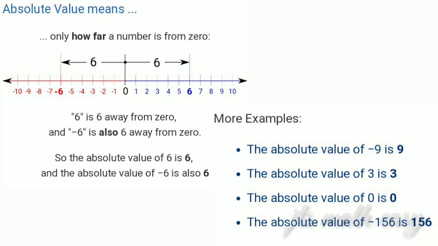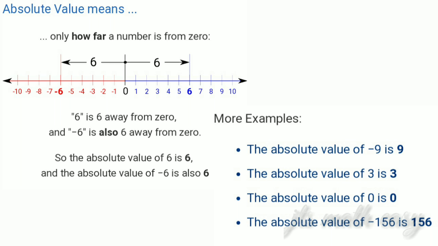Just look here. I gave you a few more examples about absolute value. Here I have given 6 and minus 6. The absolute value means only how far a number is from 0. At 6 units forward, it's positive. 6 units backward indicates a negative integer. But the distance is the same. It is only away from 0, the distance is 6. So the absolute value of 6 is 6, and of minus 6 is also 6. Please remember absolute value means only the distance.